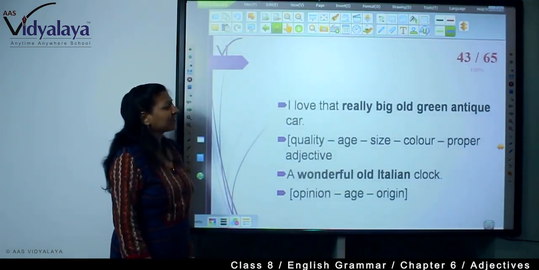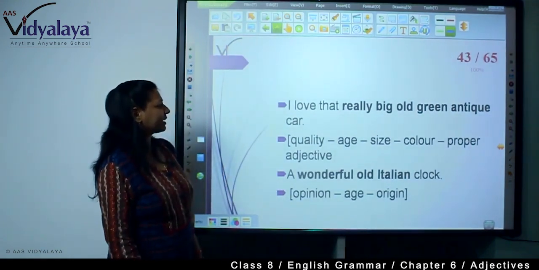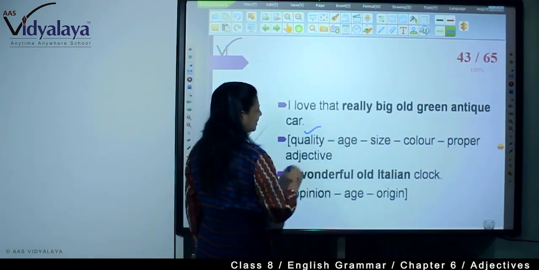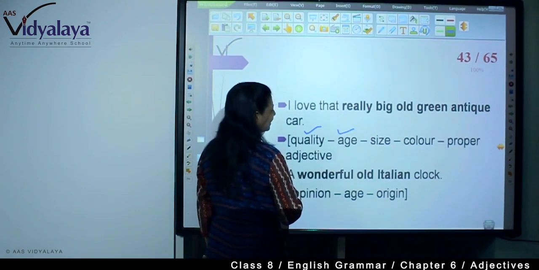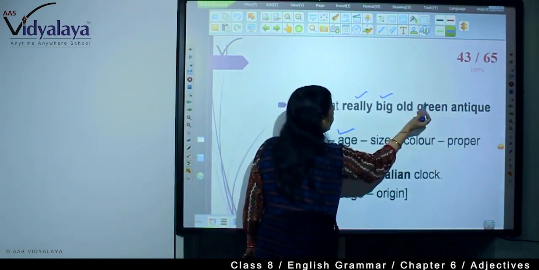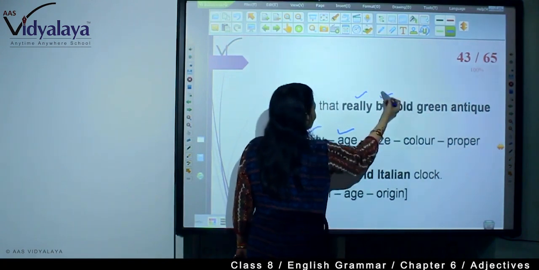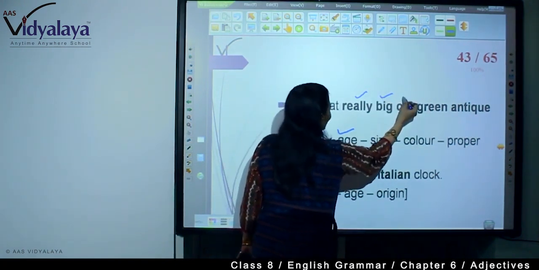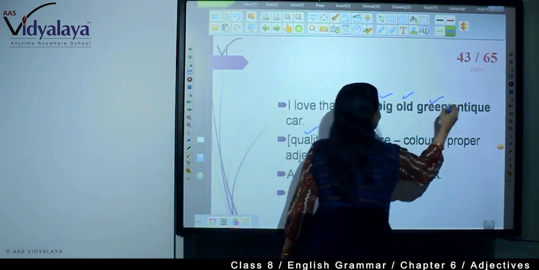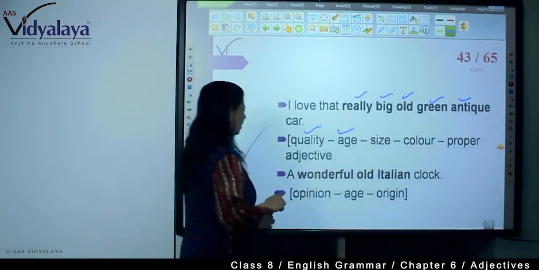I love that really big old green antique car. So quality is there, then size, then age, then color, and then antique, and then there is the object, that is the noun.